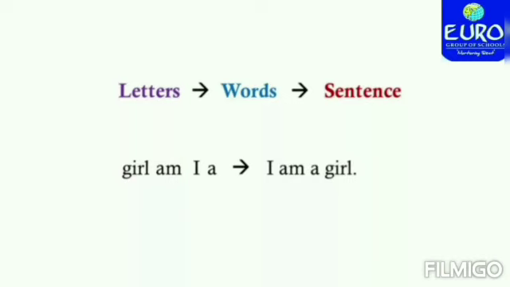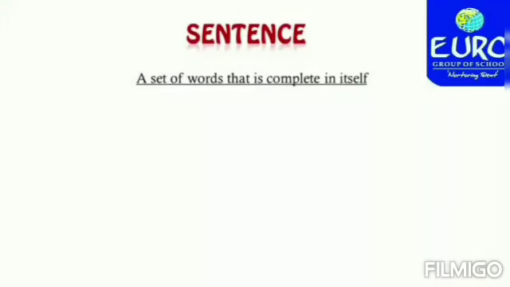Like you can see, there are some words I have written: girl, am, I, a. Can you rearrange them? Let's do it together. After rearranging, I found the sentence: I am a girl. Now these words have become meaningful. So, a sentence is a set of words that is complete in itself.